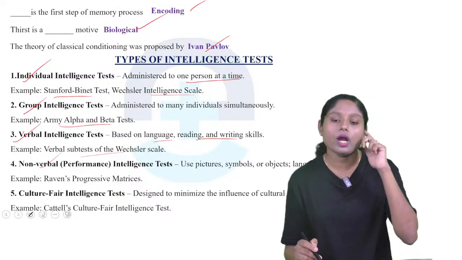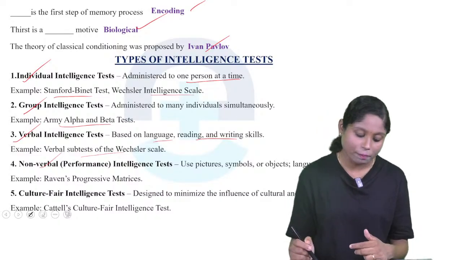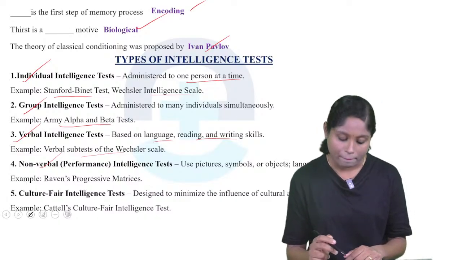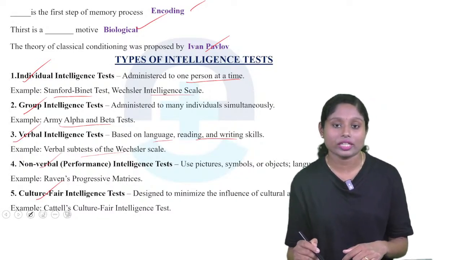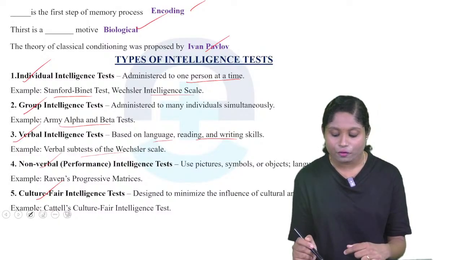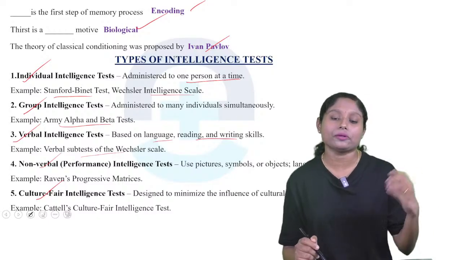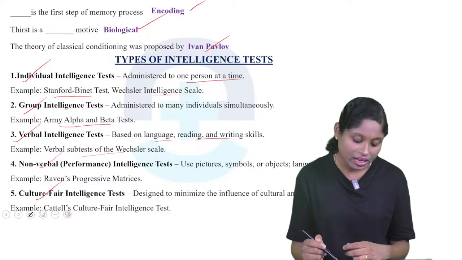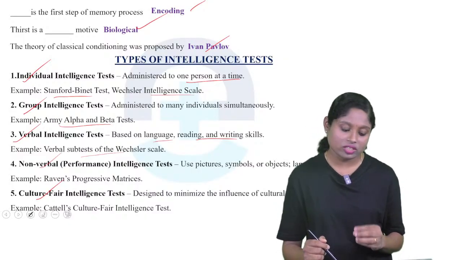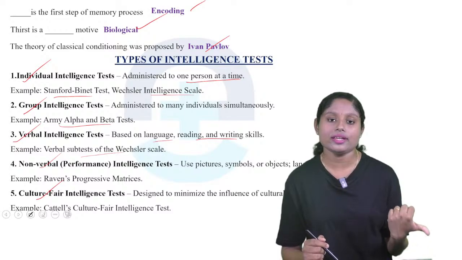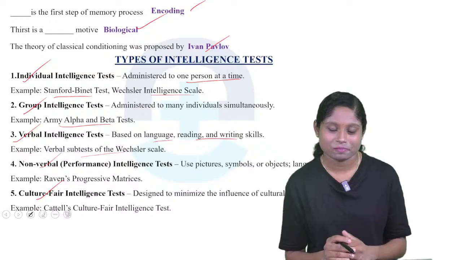Next is non-verbal or performance intelligence test, using pictures, symbols or objects, language independent. Example, Raven's progressive matrices. So that is the test we will use. Culture fair intelligence test. So that is one of the tests designed to minimize the influence of cultural and social background. So we will check the person's intelligence capacity independent of culture and social background. Example, Cattell's culture fair intelligence test. So these are the main types of intelligence test: individual, group, verbal, non-verbal, and culture fair intelligence test.